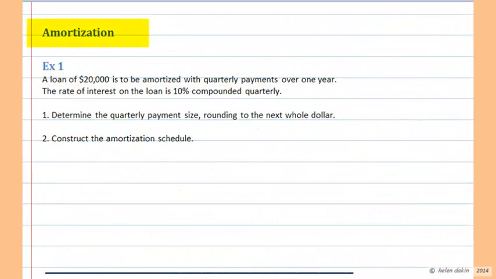This time I'm going to introduce you to the concept of amortization and amortization schedules. So with the next few lessons, we're going to be constructing amortization schedules. Let's begin with the first example.